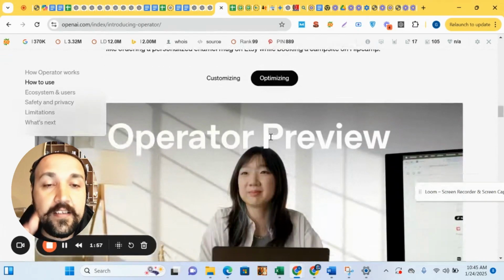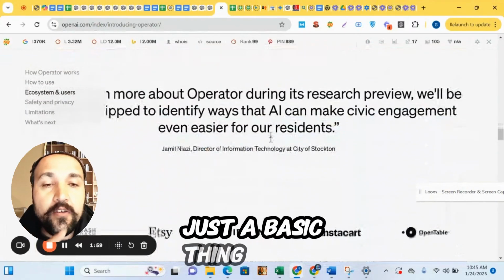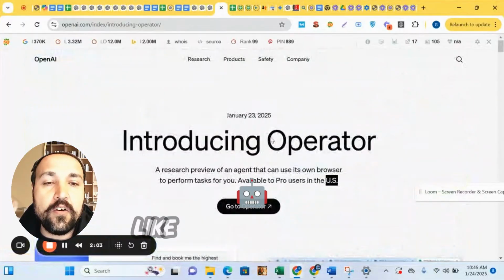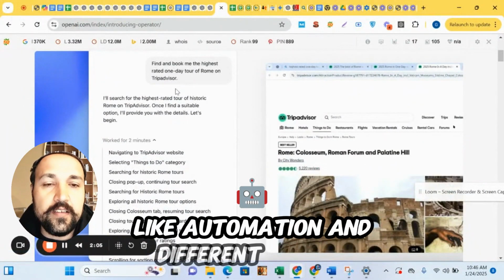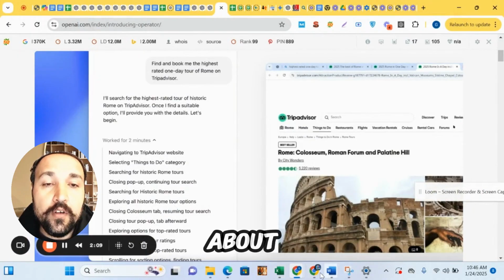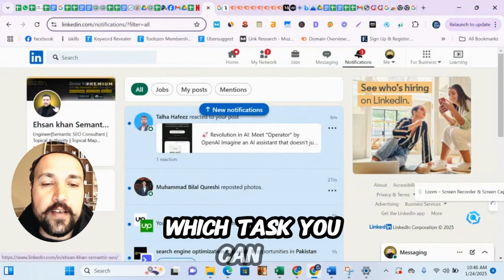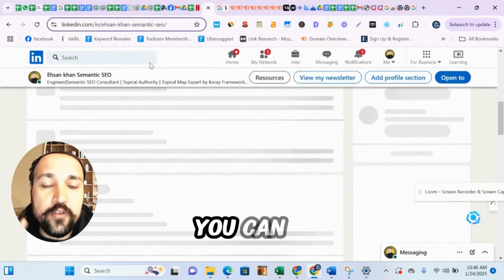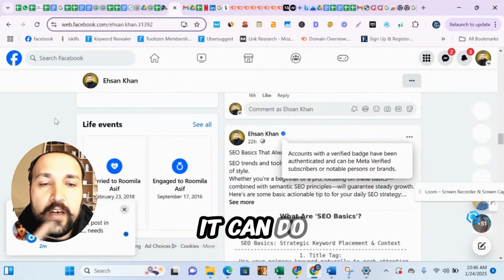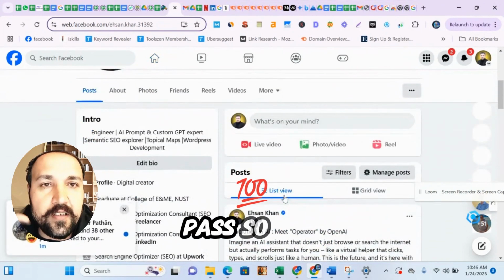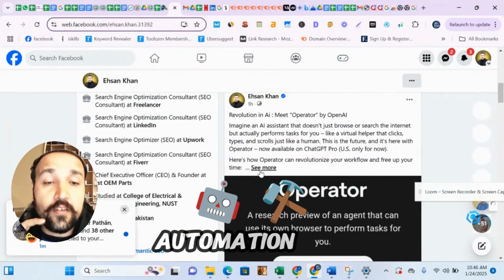So this is just a basic thing. This is the best thing. You can use it for many things like automation and different tasks. Here I have just posted about which tasks you can do. Let me share the tasks it can do for you. You have to see the tasks. This is the best automation tool.